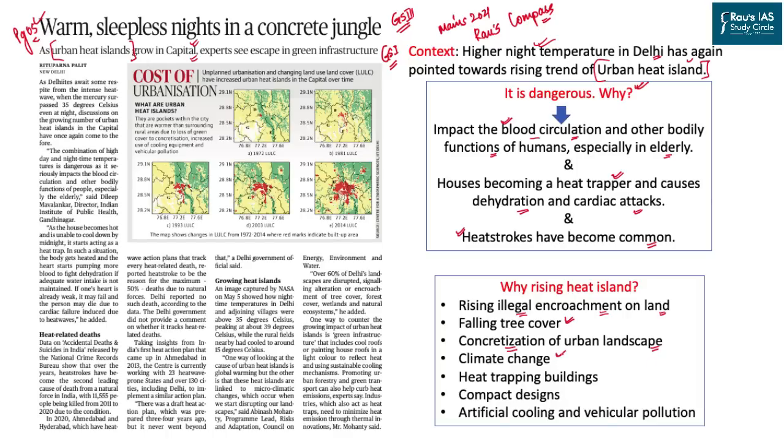Climate change is of course the top reason for all of these. Then we have heat trapping buildings. So green buildings are less in terms of percentage. Then we have compact designs of households. Then we have small streets, compact buildings, and lastly the artificial cooling coming from refrigerators, air conditioners, and even the vehicular pollution that traps heat are making the urban centers to be the heat islands.